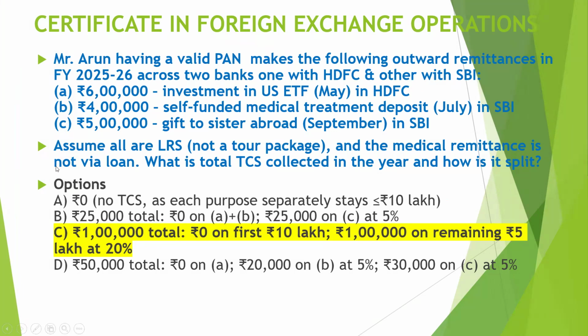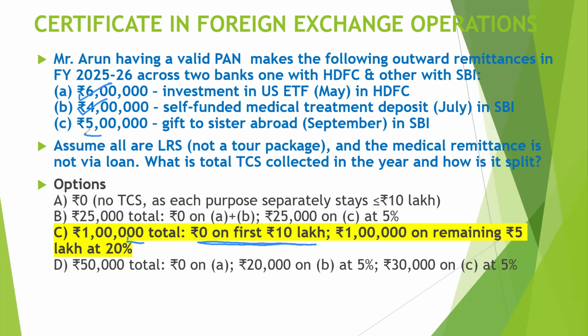So here the correct answer is C. Total TCS will be 1 lakh rupees and 0 on the first 10 lakh. Because see, first he has done 6 lakh rupees, then he has done 4 lakh. So 6 plus 4 is 10 lakh. Up to 10 lakh, there is no TCS. So there will be 0 TCS on the first 10 lakh.